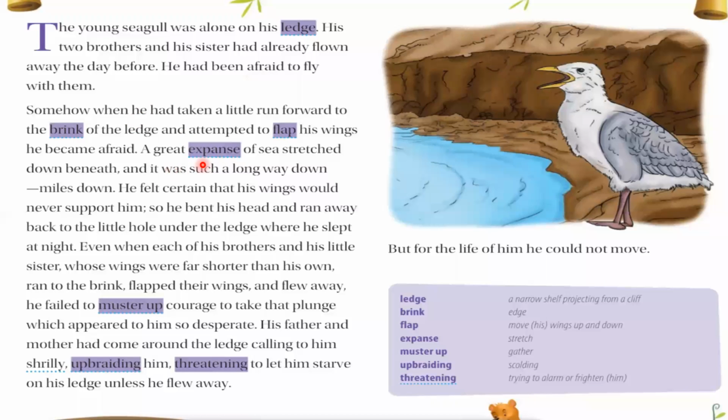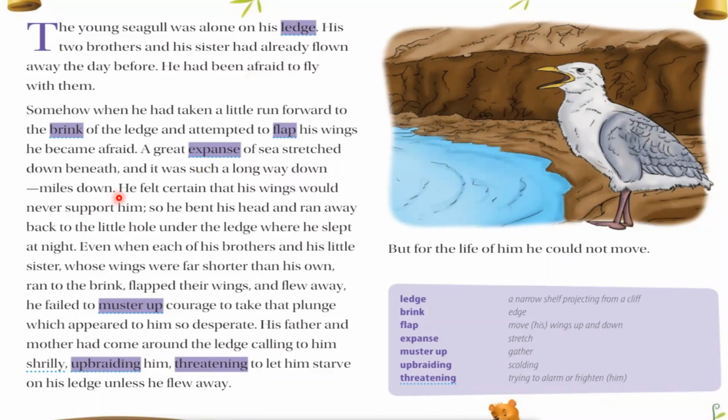A great expanse of sea stretched down beneath, and it was such a long way down. As he saw the open space and sea, he became afraid and thought it was a long way to fly, and he would not be able to fly. After thinking this, he did not fly.